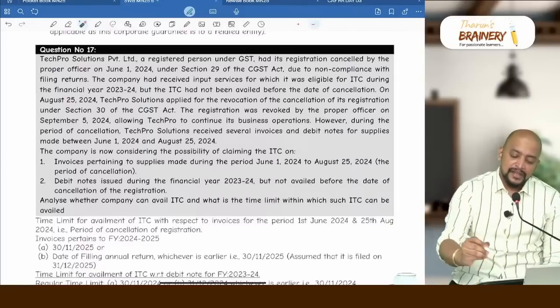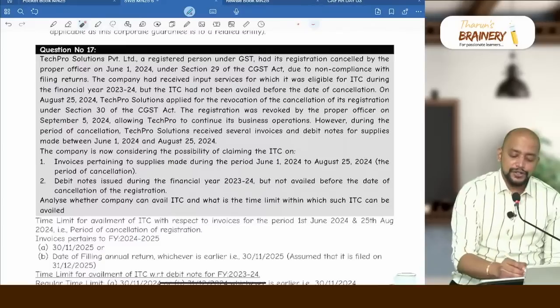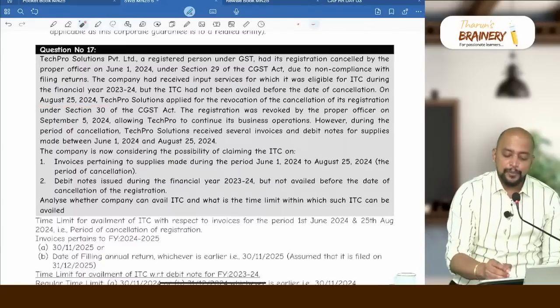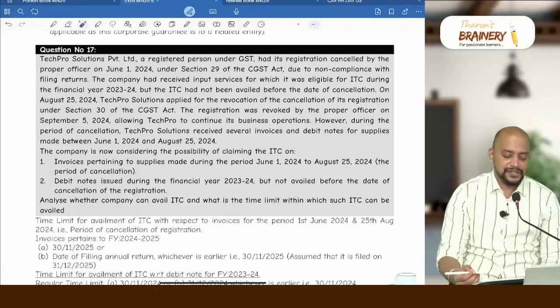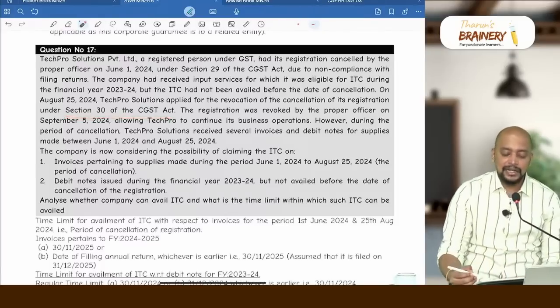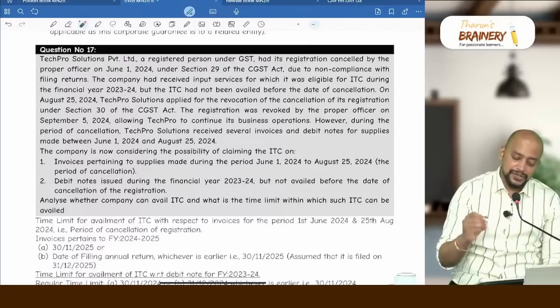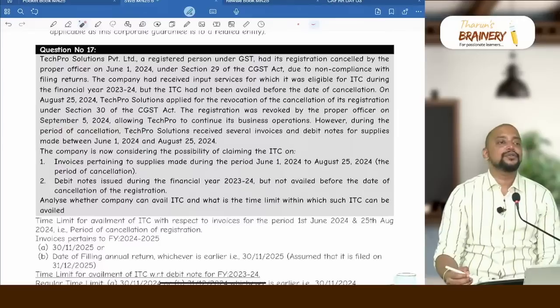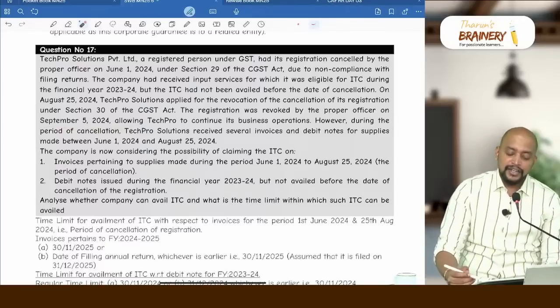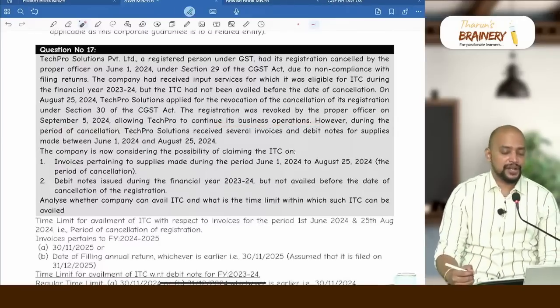Then on August 25, 2024, TechPro Solutions applied for revocation of the cancellation of its registration under section 30 of CGST Act. The registration was revoked by the proper officer on September 5, 2024, allowing TechPro to continue its business operations.